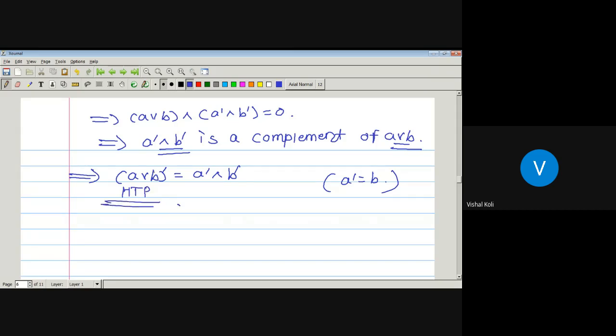Similarly, we can do for A meet B complement, which is A complement join B complement.